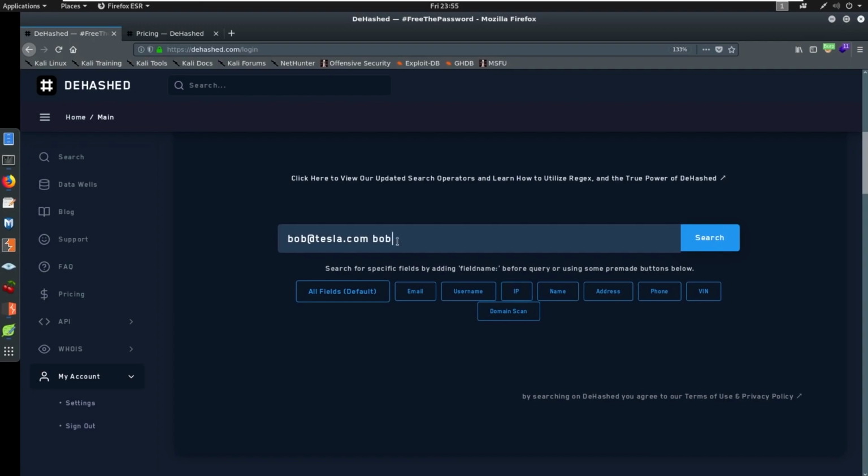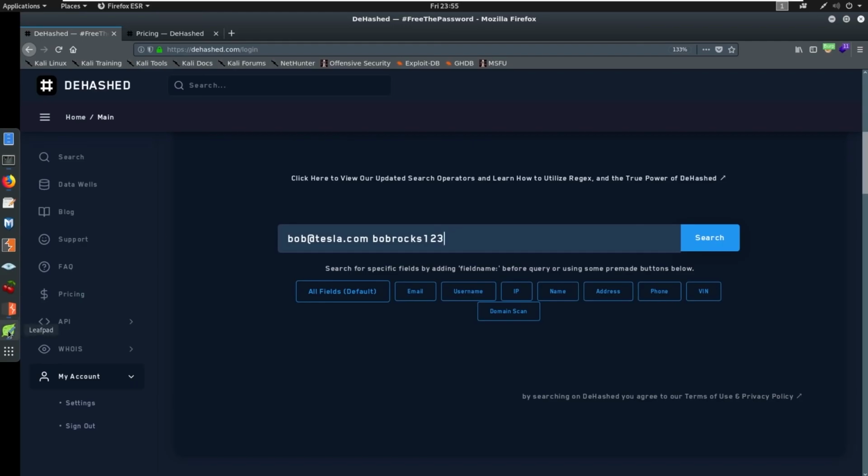It's like BobRocks123. Okay, well, we can search that username in here and see if that username has repeated itself at all, which is great. We could search by password. So say Bob's password was BobRocks123. We could search that password, and if it's unique enough, then maybe we can actually do some advanced searching.